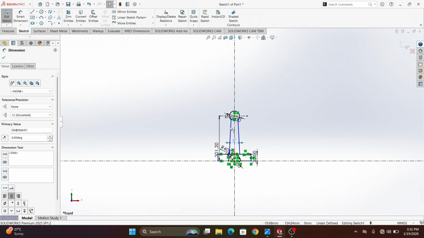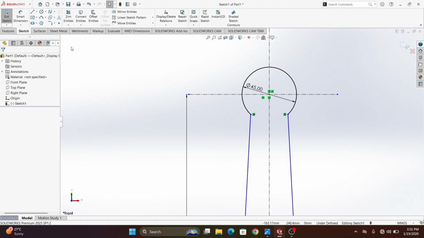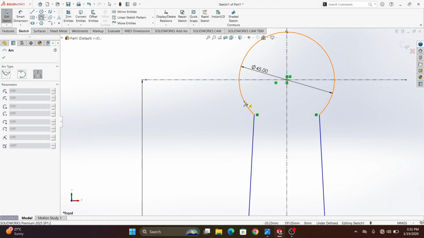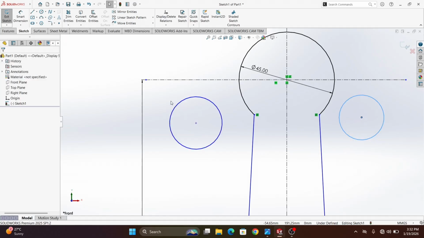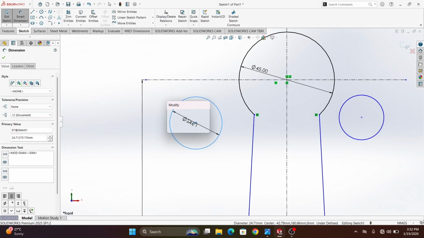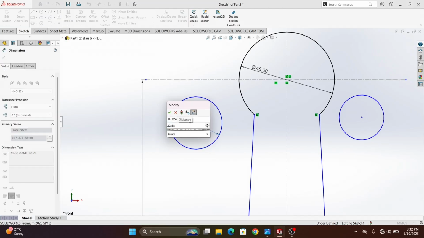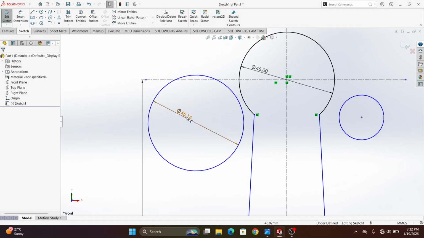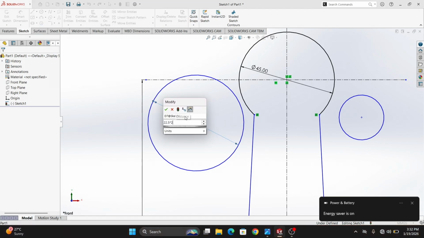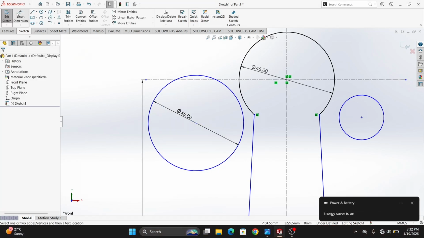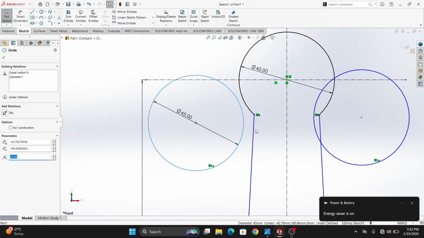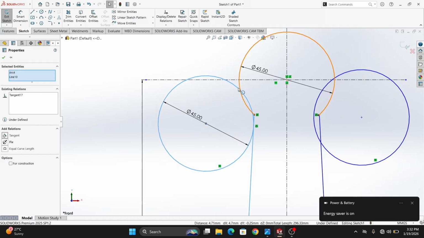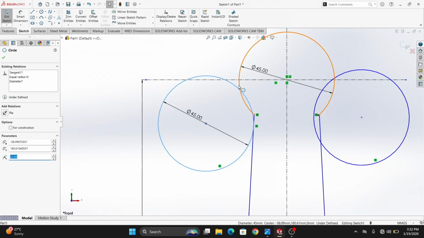Get it downward. Escape it. Okay, and draw one arc here. Or draw one circle here. Escape it. Do the smart dimension: 22.5. Okay. Escape it. Smart dimension. Escape. This and this are equal. This and this tangent. And this circle and this circle.